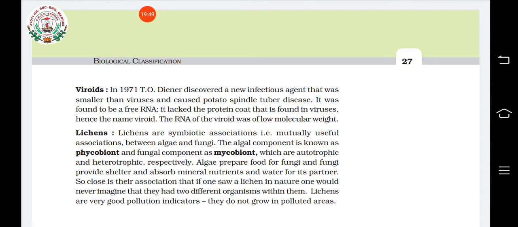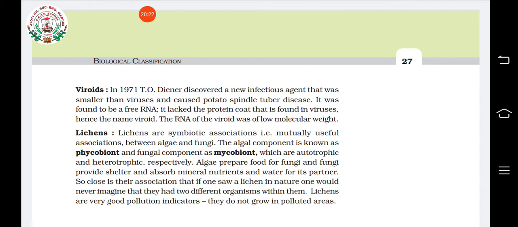In 1971 Diener discovered certain organisms that cause a disease called potato spindle tuber disease. When it was observed, it was found that they are not even viruses, but free RNA that can cause the disease.